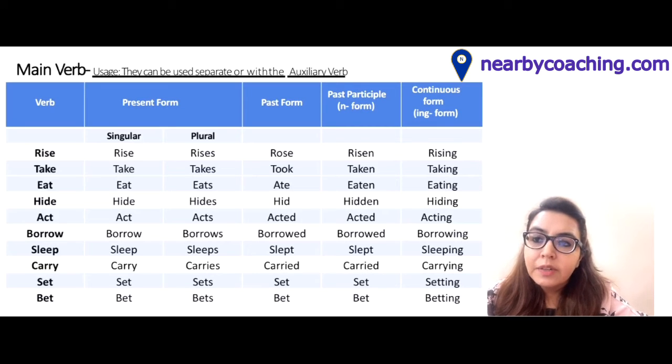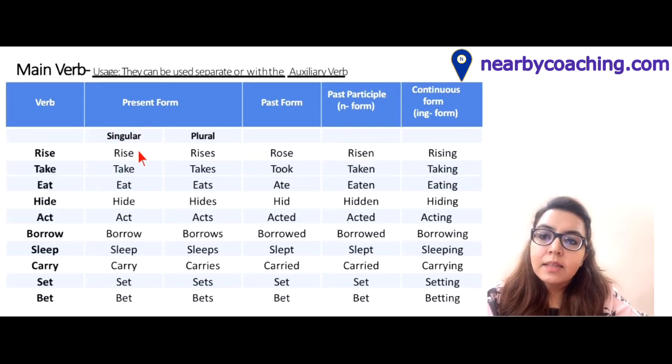Now for the first verb, that is rise, we can see that the singular form is rise and the plural becomes rises. In many books you will get to know that actually the plural is given as singular and the singular is given as plural. However, I have considered that if we put an s, this is better for understanding and for remembering for longer time.